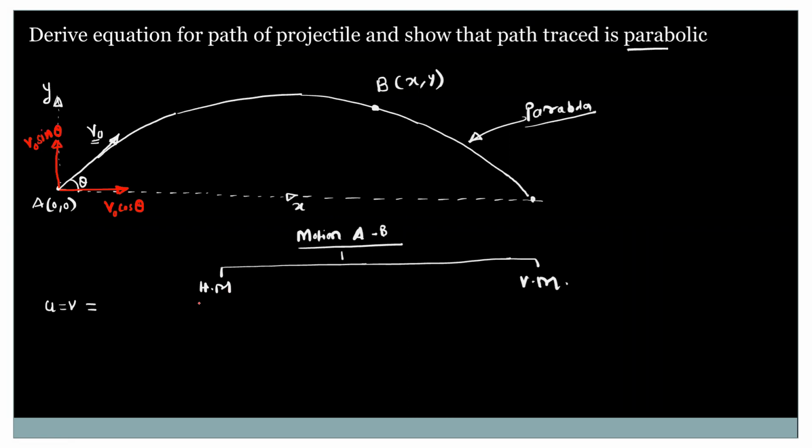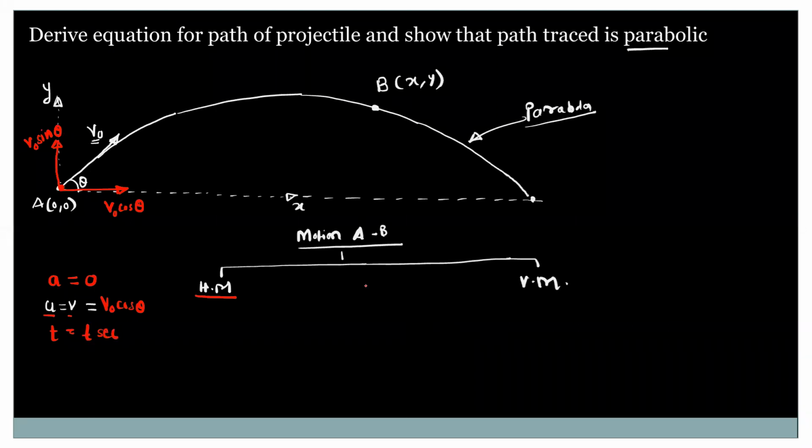In the horizontal direction, the initial velocity will remain constant because there is no acceleration in the horizontal direction. So initial velocity is equal to final velocity, that is equal to V naught cos theta. Acceleration in the horizontal direction is 0. Then we consider the time taken to cover the distance from A to B, and it is equal to t seconds.